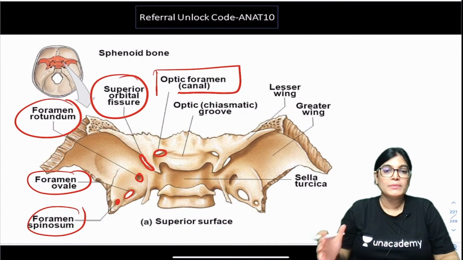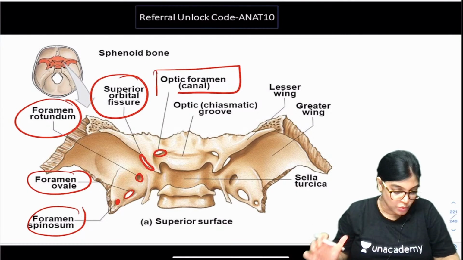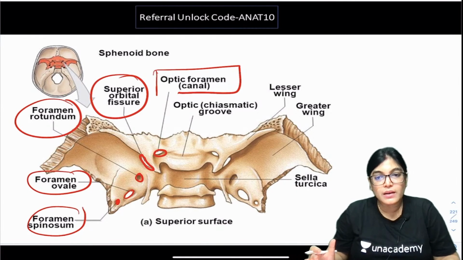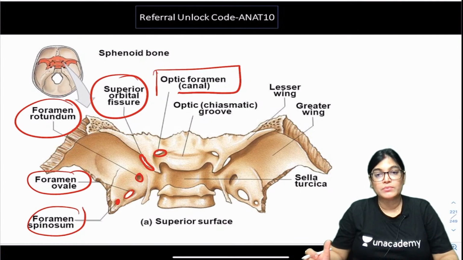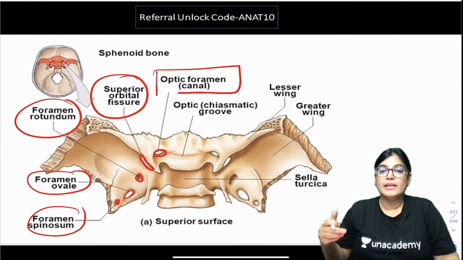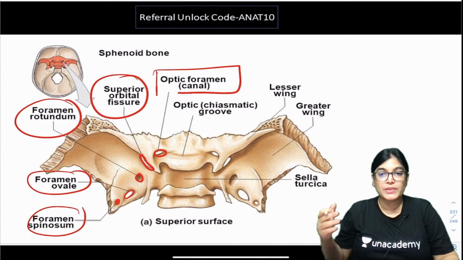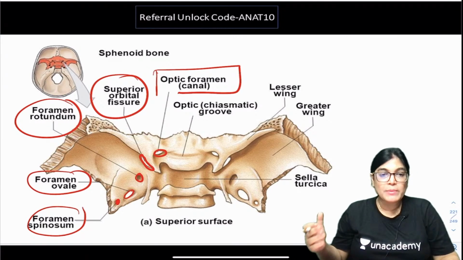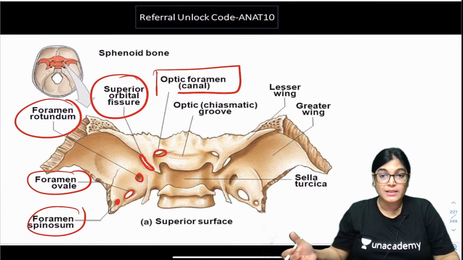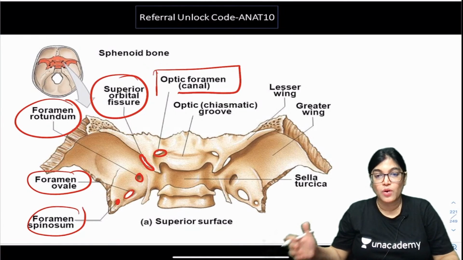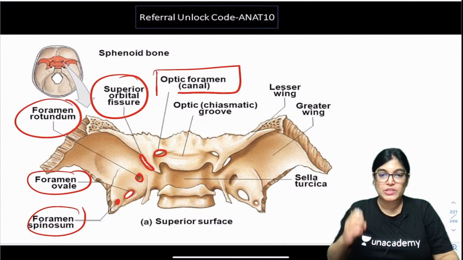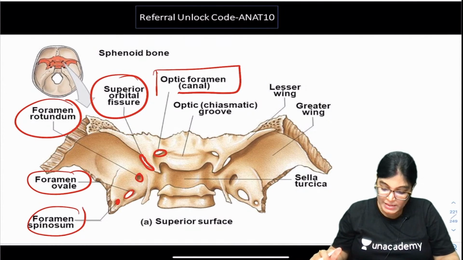So the foramens and the structures passing through each foramen should be known to you. You already know the optic nerve passes through the optic foramen. Through the superior orbital fissure many structures go: lacrimal, frontal, trochlear, the two divisions of the oculomotor nerve, abducens nerve, nasociliary. Through foramen rotundum, the maxillary nerve and emissary vein. Through foramen ovale, MALE. We have discussed this so many times. So which was asked in this MCQ, I will tell you. Write down which structures pass through foramen spinosum.